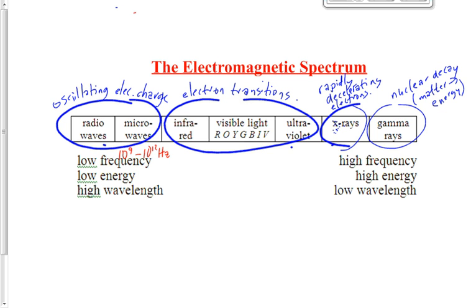Visible light, this one's even harder. The good news is the exponent's the same, but we have to remember a base for visible light. We have to be specific for this one.